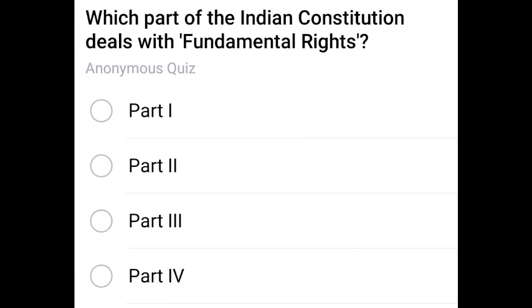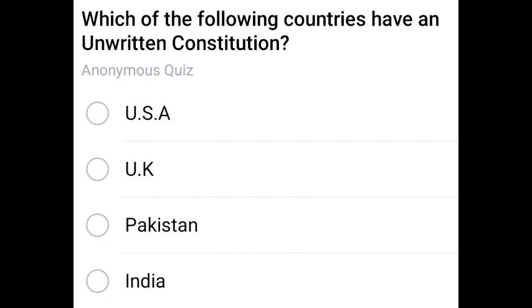Next one. Which part of the Indian Constitution deals with fundamental rights? Already repeated one. Part 3. Fundamental rights are in part 3 of the Indian Constitution. Next one. Which of the following countries has an unwritten constitution? The correct answer is UK. The United Kingdom has an unwritten constitution.